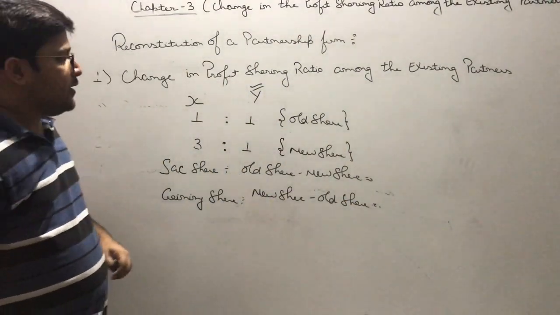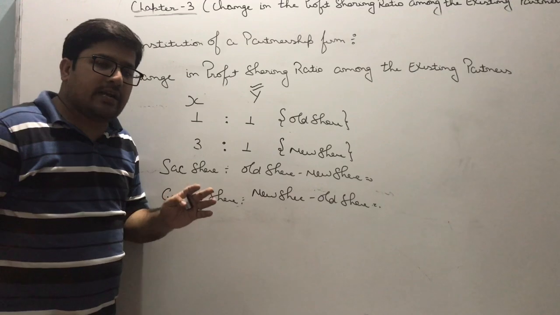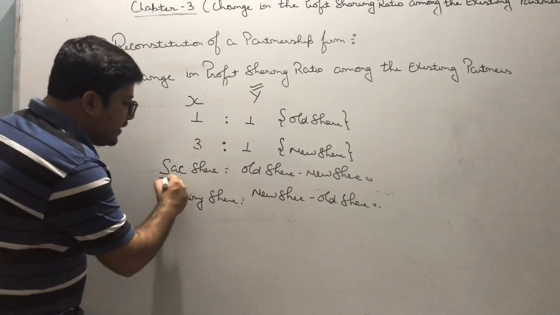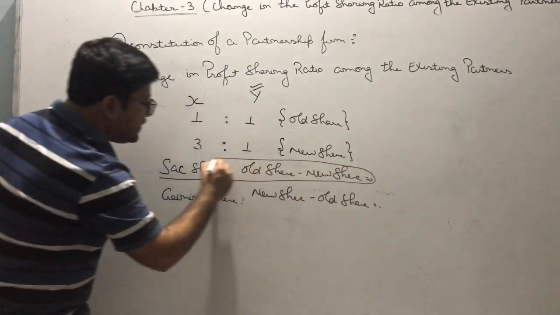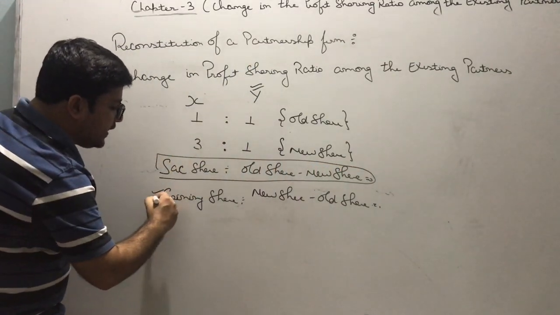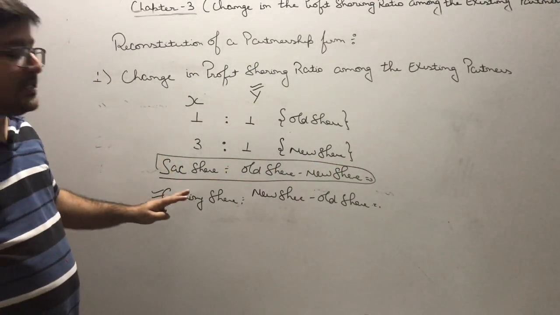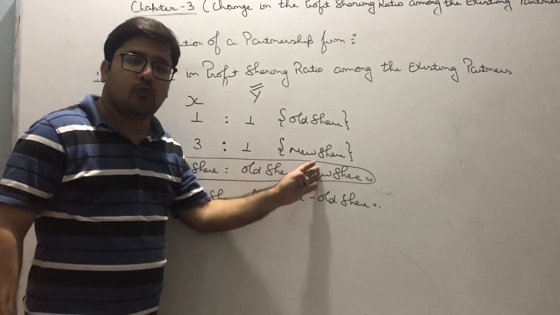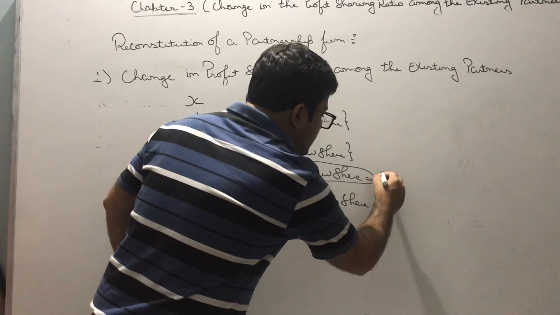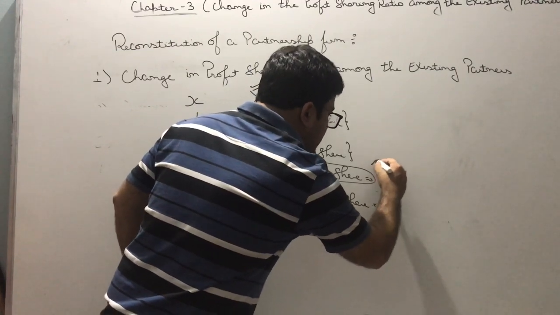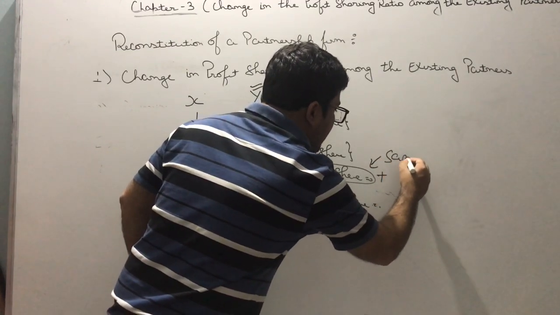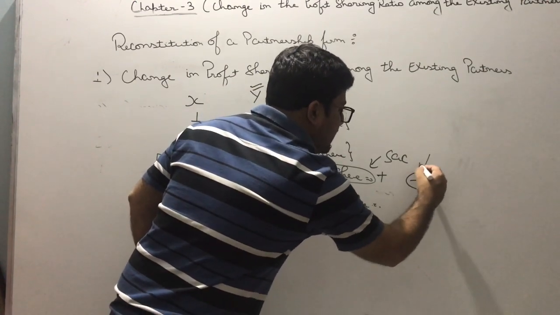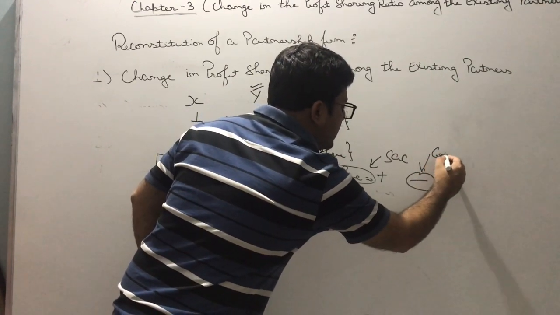If in your exam they ask you to calculate gaining or sacrificing share, you just have to remember the formula for sacrificing share. Don't calculate the gaining share. Just calculate the sacrificing share of all the partners, that is old minus new. If the figure comes out positive, it means that the partner is sacrificing, and if the figure comes out negative, it means that the partner is gaining.